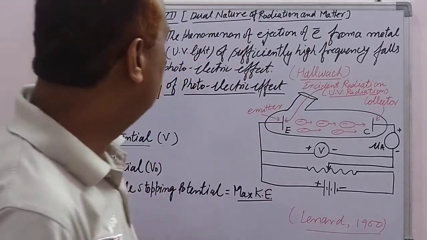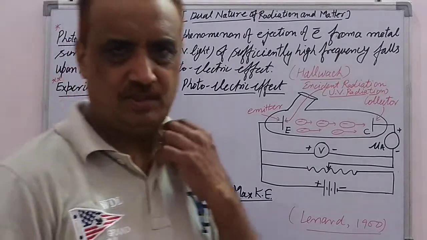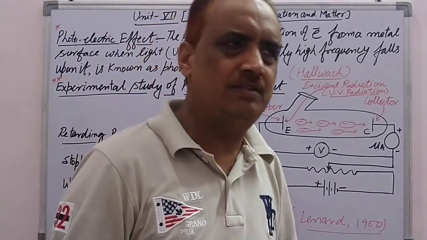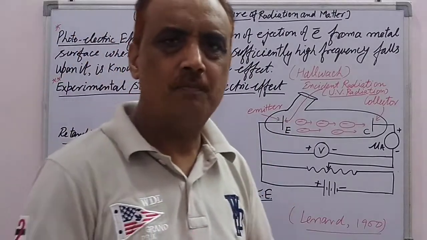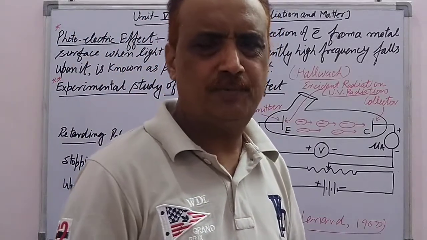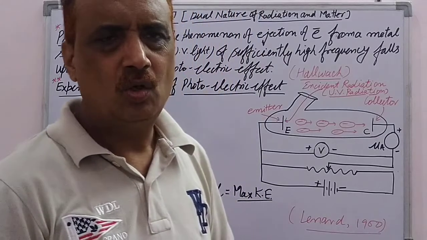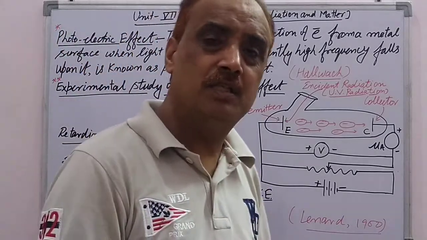The second is the particle nature. With the particle nature, we explain the photoelectric effect and the Compton effect. These effects can be explained on the basis of the particle nature of light.